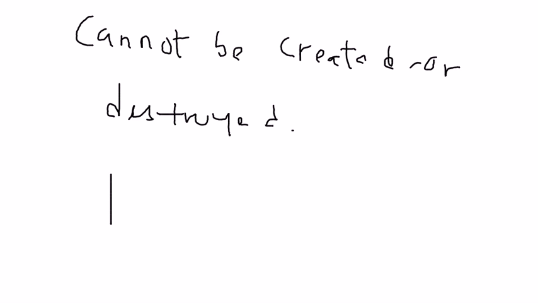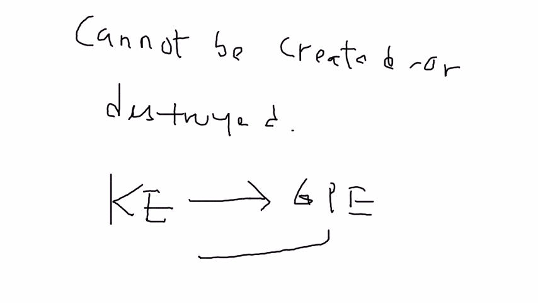Now, I'm going to show you how the kinetic energy is changed to gravitational potential energy, GPE, and then we can see also GPE can change to kinetic energy.